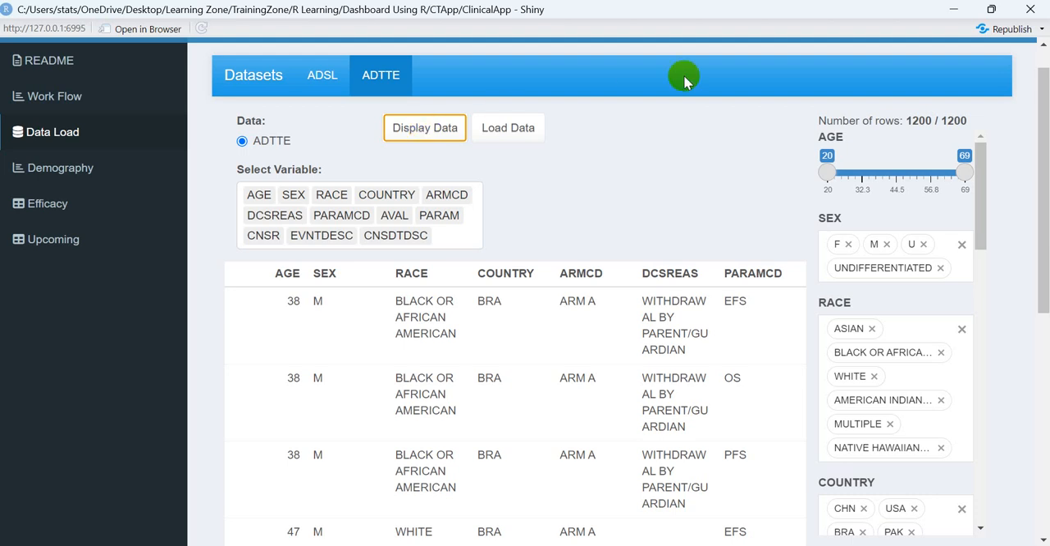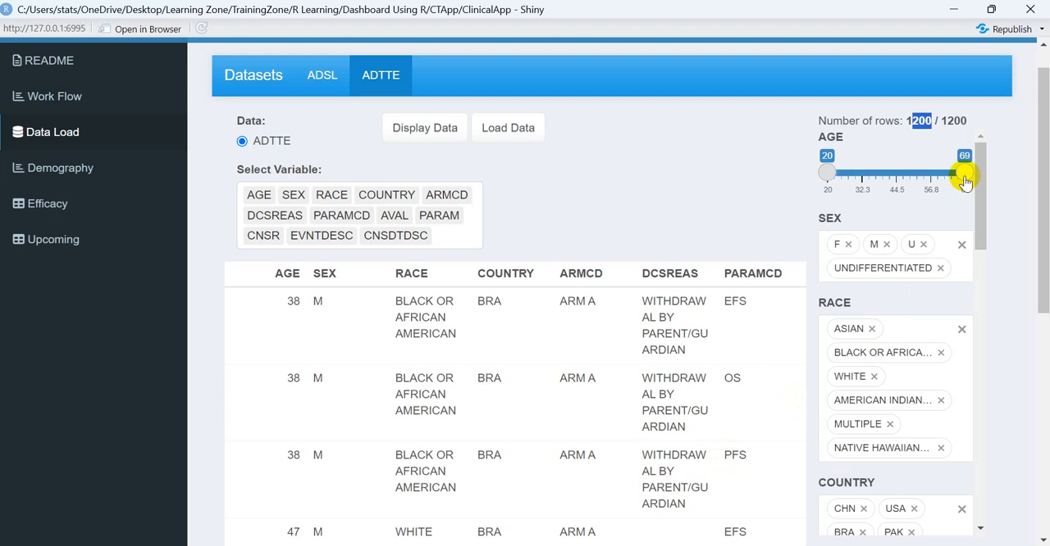Now here you can see 1200 records are available. Why 1200? Because in this particular dataset, there are three types of parameters: EFS, OS and PFS. EFS is event free survival, OS is overall survival, and PFS is progression free survival. There are 400 in each of the PARAMCDs. That is why there is a total of 1200 records you can see over here.